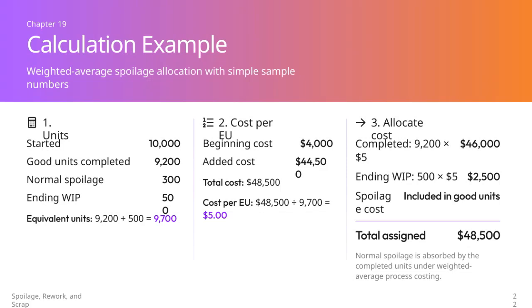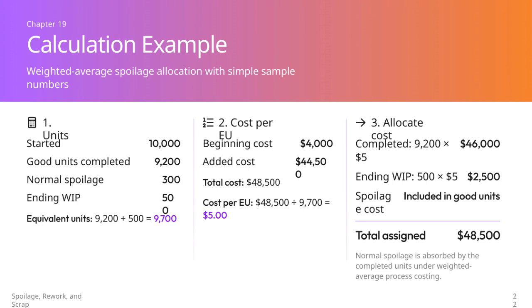Here we have a breakdown of how to allocate costs using weighted average process costing when normal spoilage is involved. First, we started with 10,000 units. Out of these, 9,200 units were completed and considered good, while 300 units were classified as normal spoilage, and there were 500 units still in ending work in process. To calculate equivalent units, we add the good units completed, which is 9,200, to the ending work in process units, totaling 500. This gives us 9,700 equivalent units.